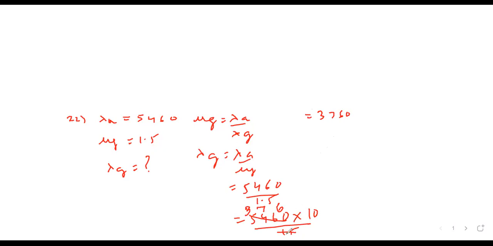Some mistake seems to have happened. 15 into 3, 45. 54 minus 45 is 9. 15 into 6, right? 90. 15 into 6 is 96. Remainder, 15 into 4. 3640. 3640 angstrom. That is A.